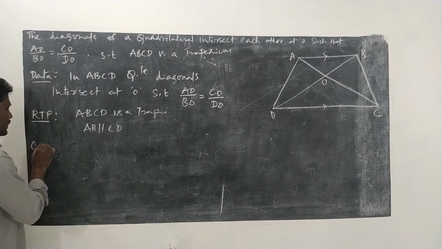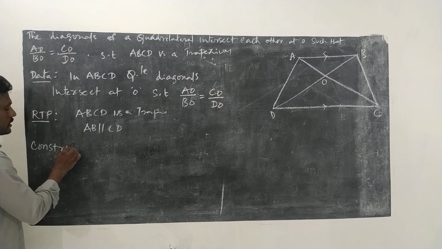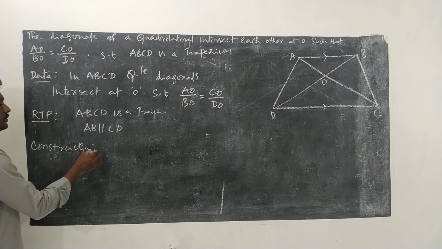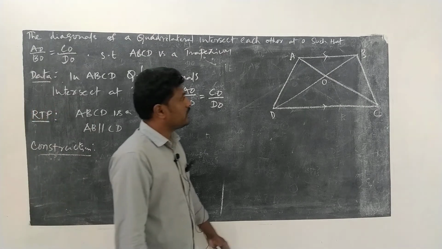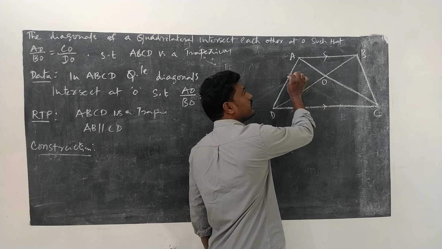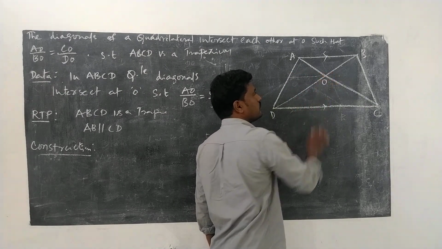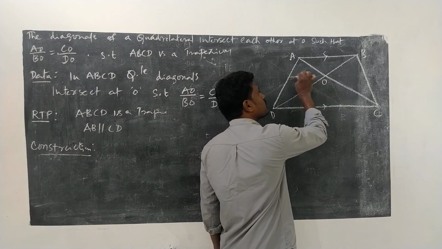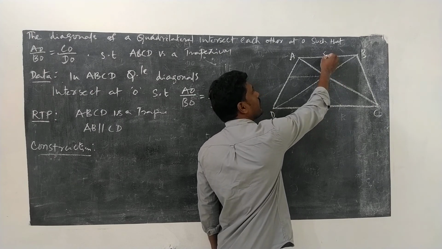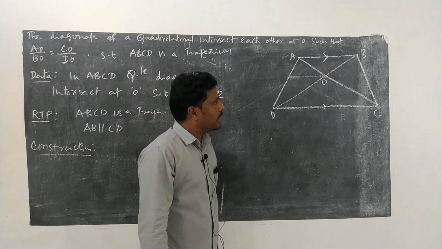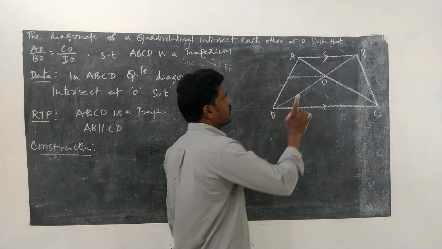Now construction. So here I am drawing a line which passes through O and is parallel to AB, only parallel to AB.